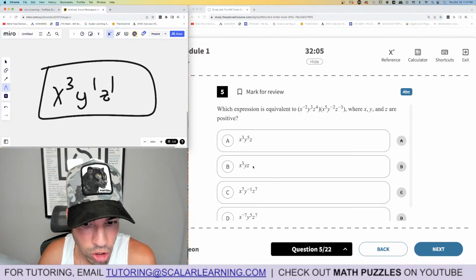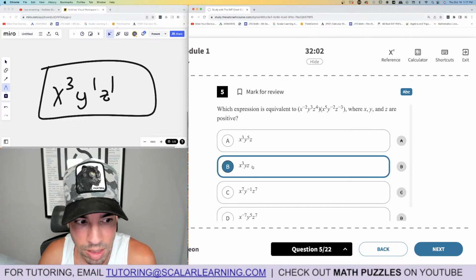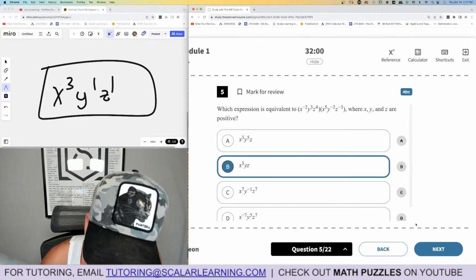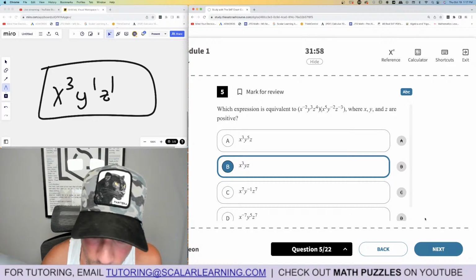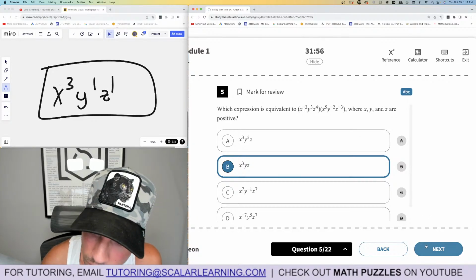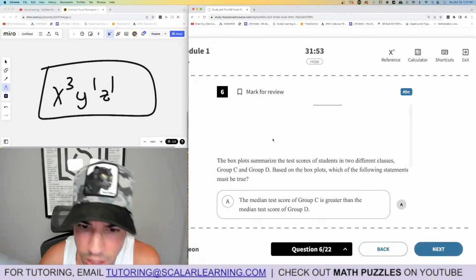For these answers, there's going to be nothing in front of the y and z because it's the same as to the first power. So B is the winner. Boom, done. Let me make sure I didn't make a mistake. X cubed. Yeah. Y to the 5th. Yep, didn't miss anything. All right, 6.